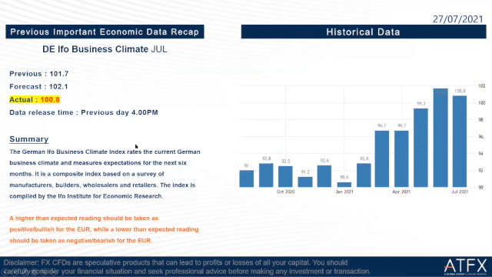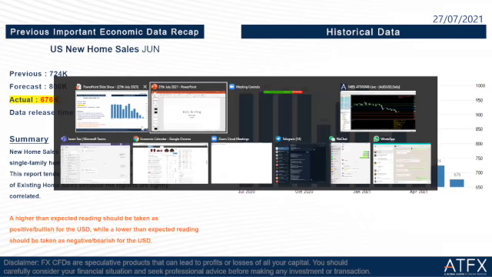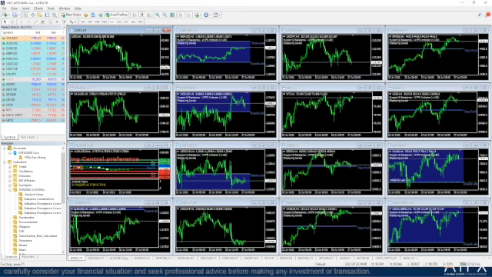The next one is US new home sales for June. The previous is 724k and the forecast is 800k, but the actual is 676k, which is lower than the forecast and the previous. So we should take the US dollar as bearish of last night. As we can see when we go back to the market graph, the US dollar index went down last night.